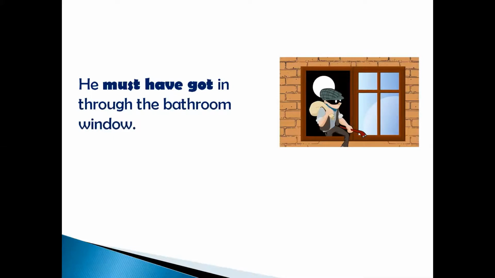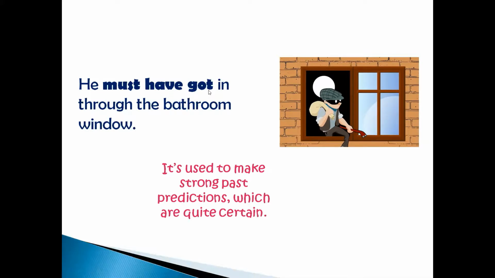He must have got in through the bathroom window. So here I have made use of must have got. So must have got is used to make strong past predictions, or in a condition where you are quite certain or where you have strong evidence.